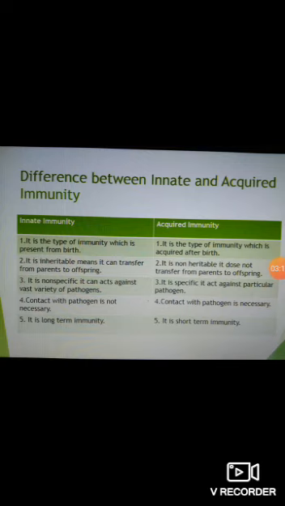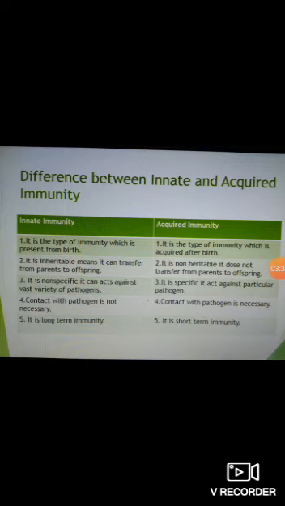But acquired immunity is acquired during the lifetime. When any type of infection enters the body, the body produces different types of antibodies during the lifetime. That's why this type of immunity becomes acquired during the lifetime.